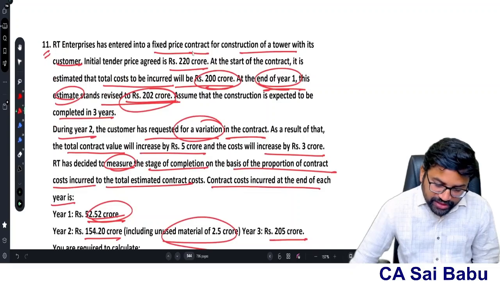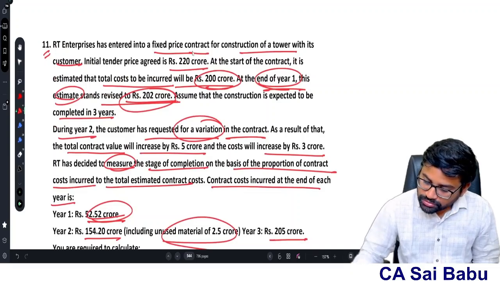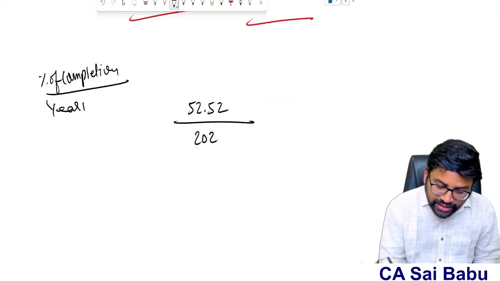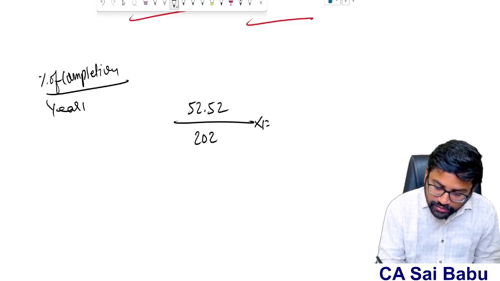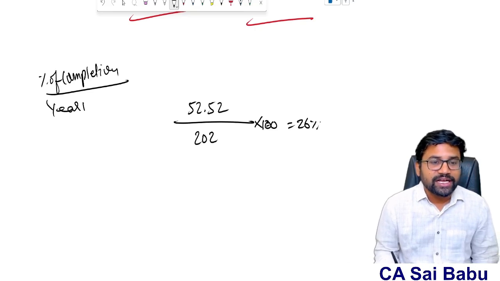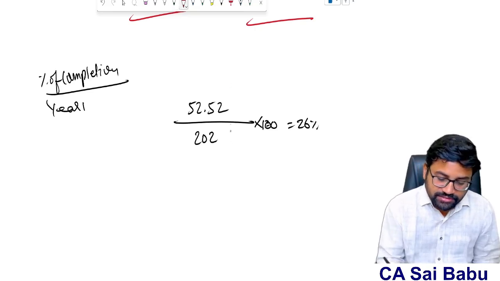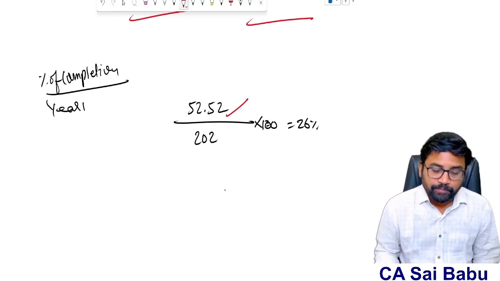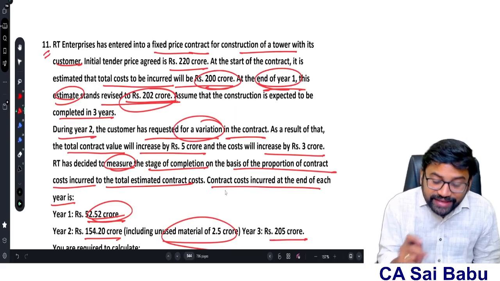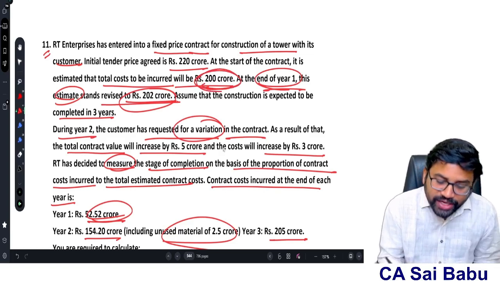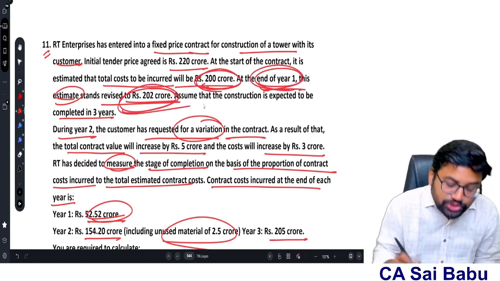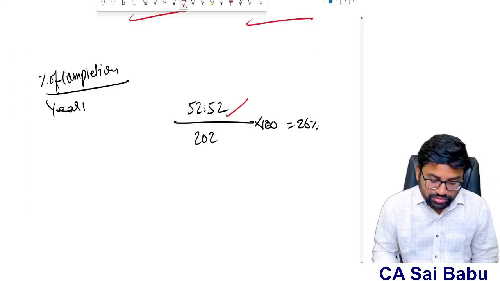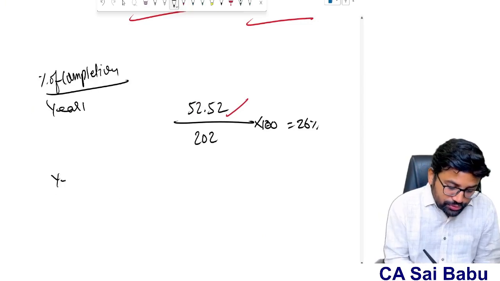52.52 divided by 202 crores. So, it will be 26%, sir, into 100. So 26% of the contract finished at the end of the first year. Agreed or not? Yes. Cost incurred divided by total estimated cost. Total estimated cost they have given directly in the question. Don't take 200. Take what the position is at the end of the year: 202. Take it 202.